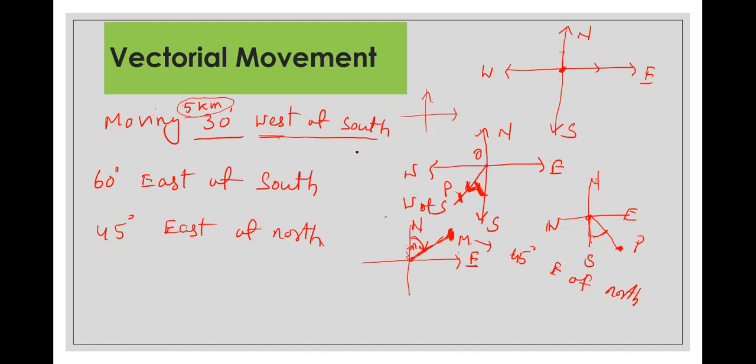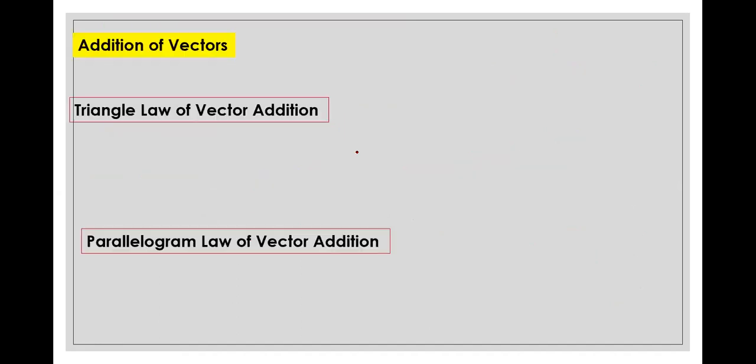Now this is one of the very new things. Now addition of vectors. This is again interesting. The physics students have already studied this. Whenever we talk about the sum of the vectors, the other name is resultant vector.